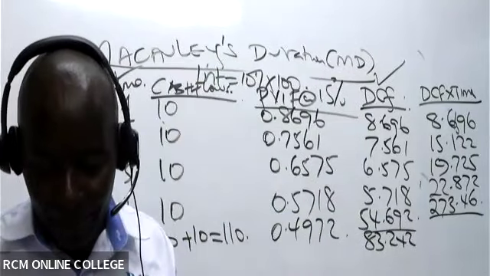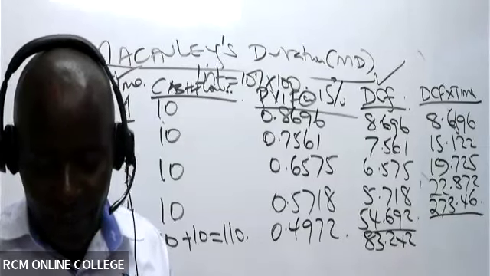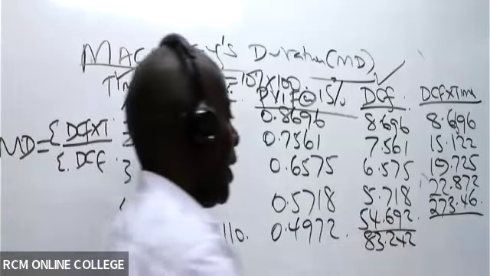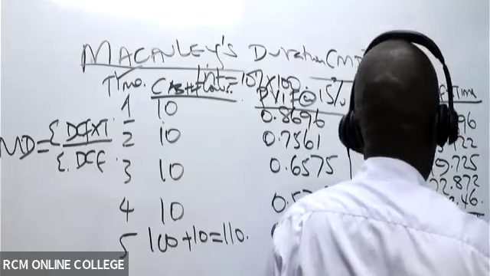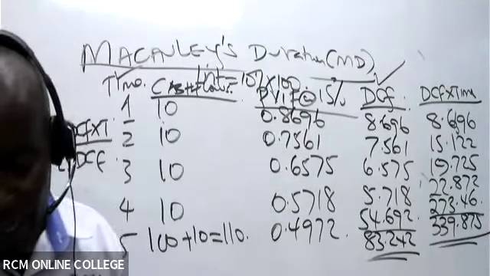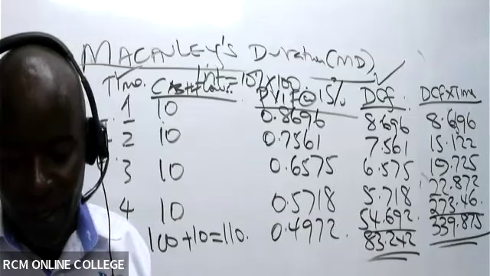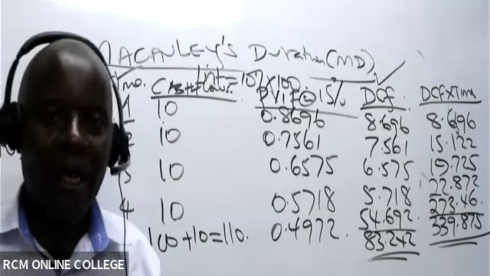How about DCF times time? The total is 339.875. Is that okay? Are we together up to here?